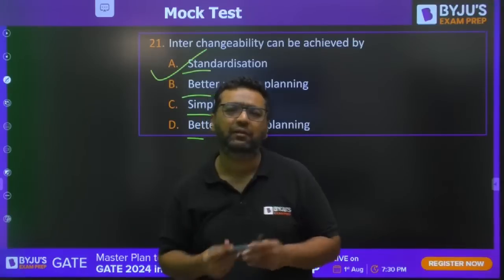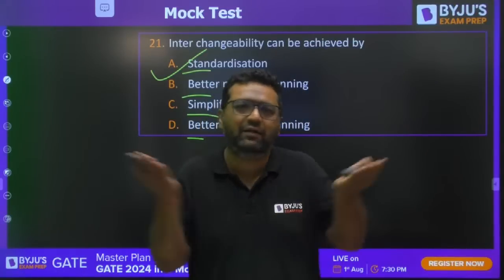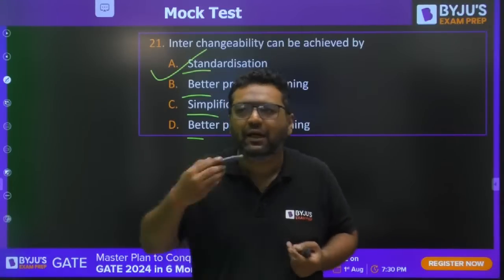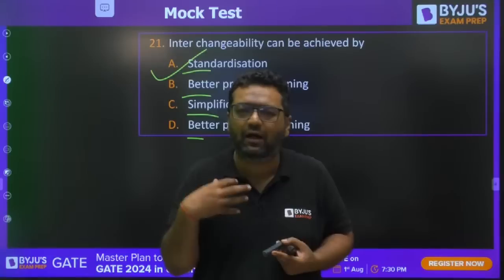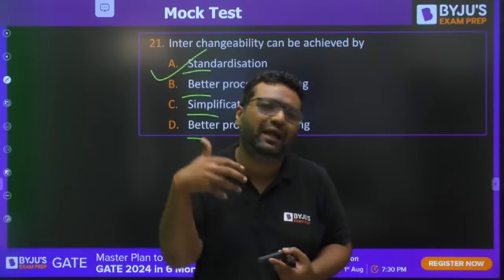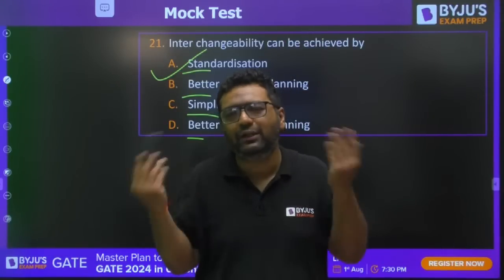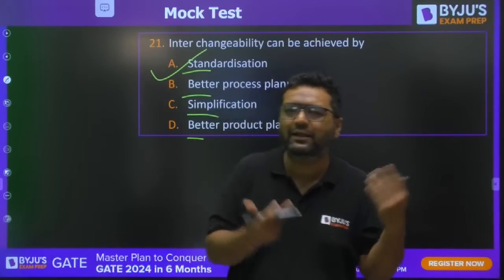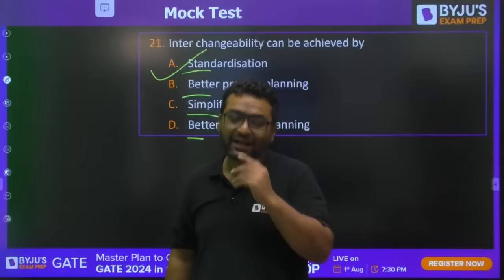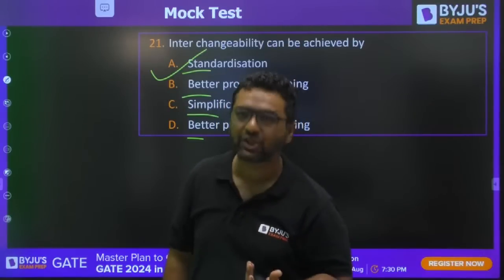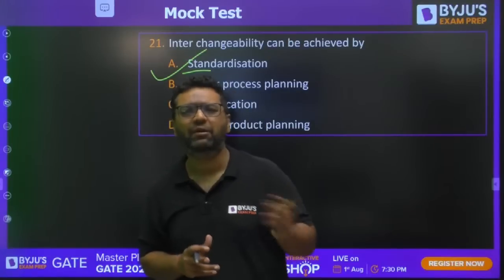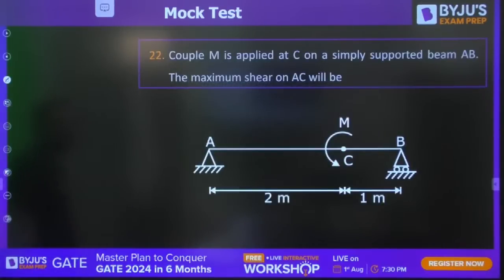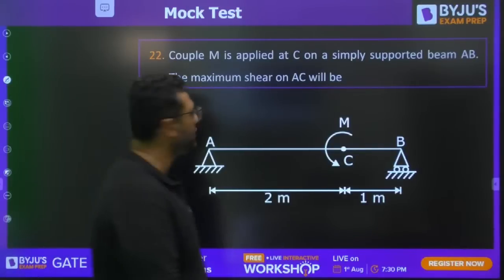Like if every mobile will be using one charger, it will be standardized. Every company will be giving the same charger. Now the problem is, if I am staying at some place, I forget to take my charger. Then maybe all other people have Apple mobile. Their charger will not fit into my mobile, because my mobile is, let us say, using a C-type charger. So that is when we are talking about standardization. We are making it viable for one product to be used everywhere. Now we are coming on to the strength of material questions.